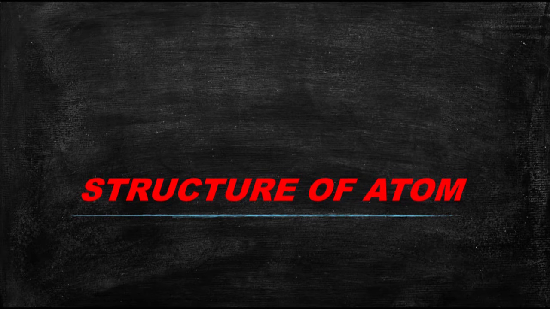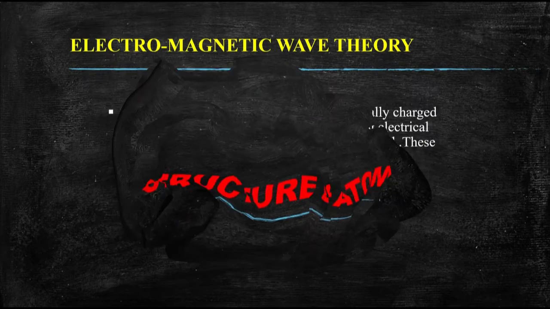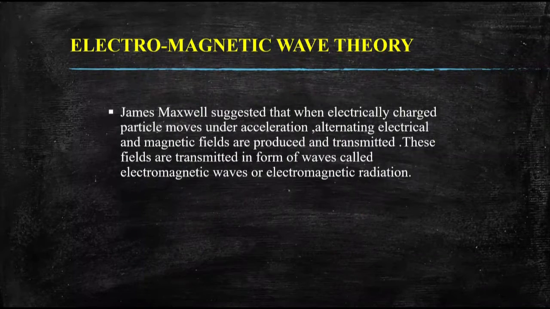So today we will continue our chapter, Structure of Atom, and see some of the important theories in it, that is EM wave theory and Planck's quantum theory. Our first theory is electromagnetic wave theory. This theory was given by James Maxwell. He suggested that when an electrically charged particle moves under acceleration, alternating electrical and magnetic fields are produced and transmitted.